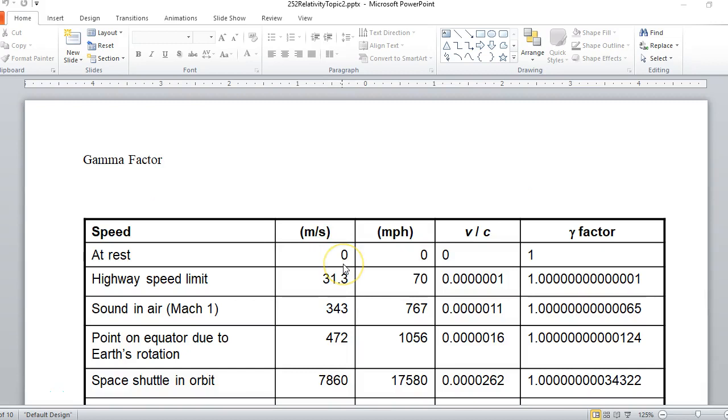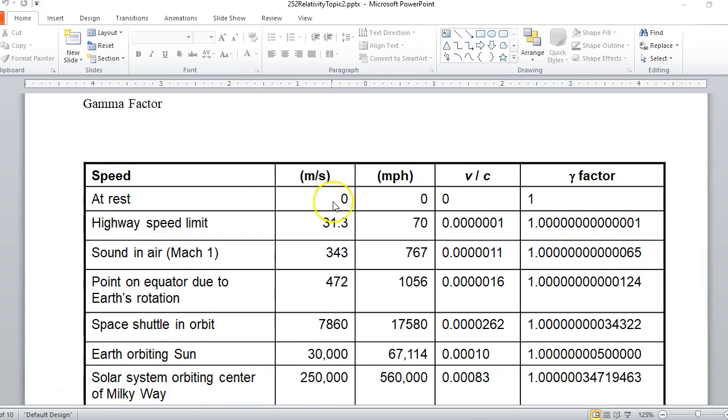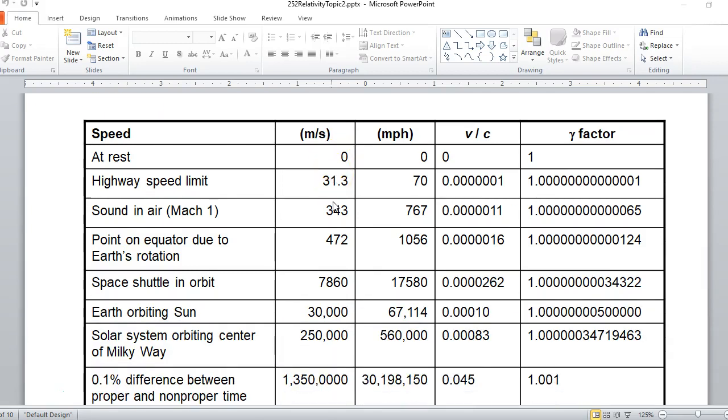In fact, that's why in our everyday life we never see relative speeds anywhere near c, so the gamma factor is 1, and we're not really aware of these weird special relativity effects. It's only when you have tiny particles moving extremely fast that you see this. Here's a chart just showing what typical gamma factors are.